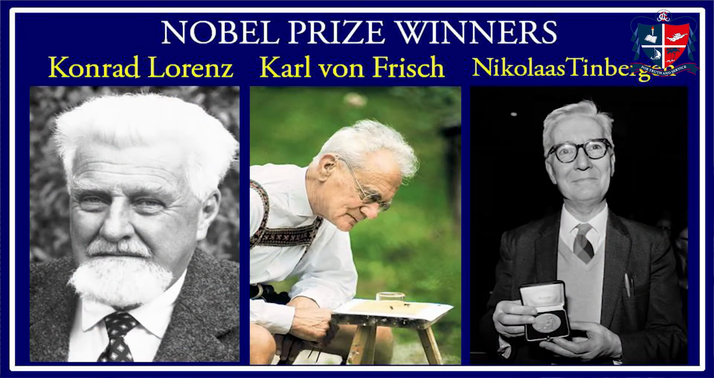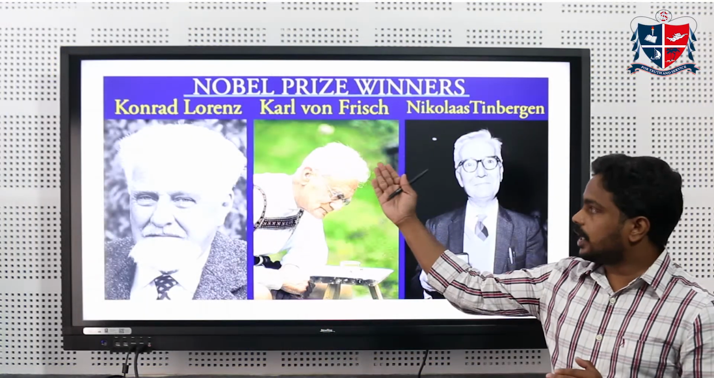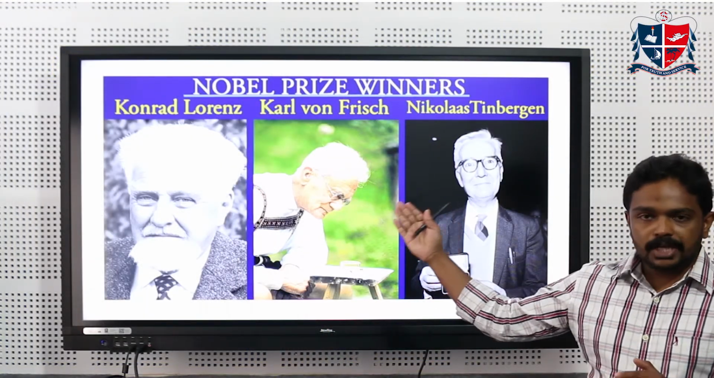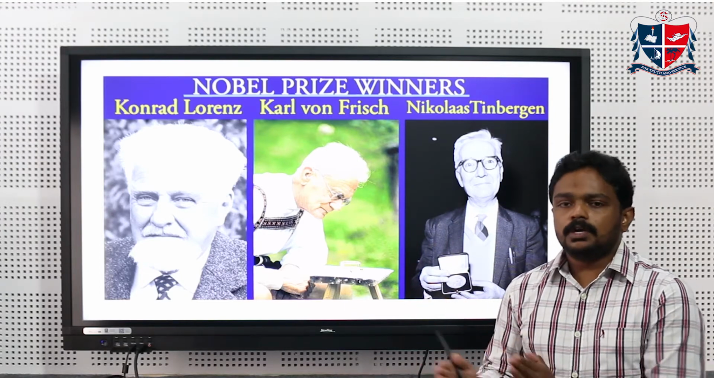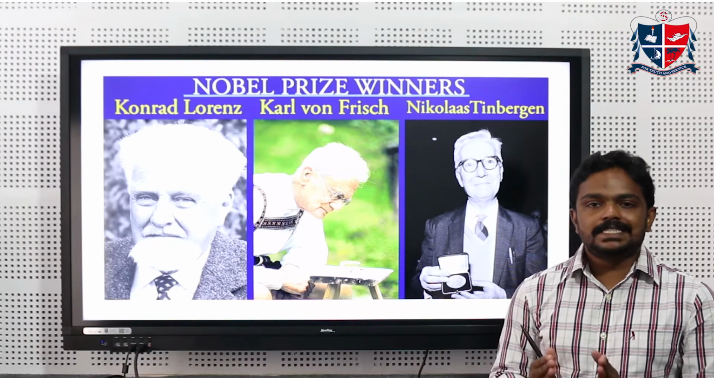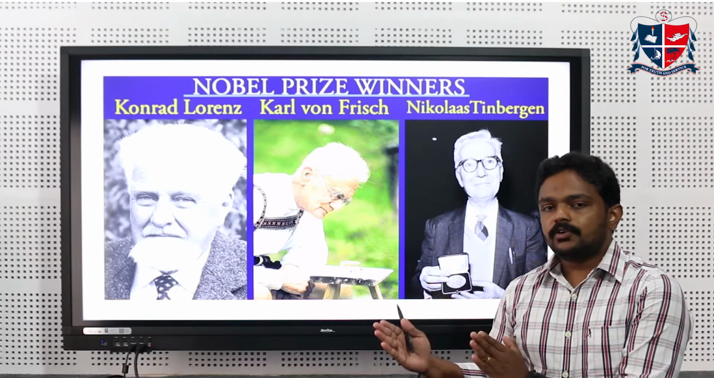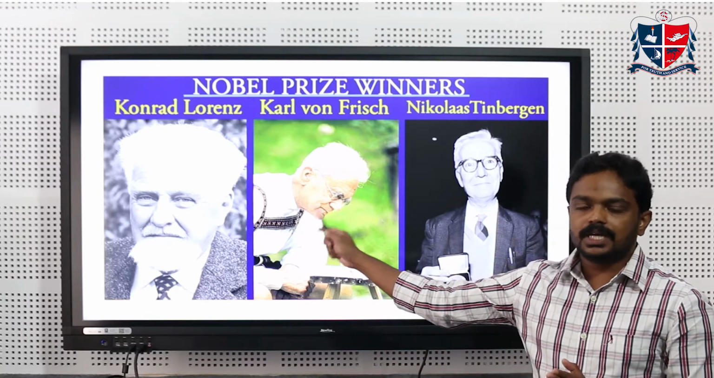These are the three main doyens of the field of ethology. The one on the left is Konrad Lorenz, who is the father of ethology and who devised many different concepts and fundamentals of ethology such as the fixed action pattern, and those kinds of activity patterns were all devised by this scientist.